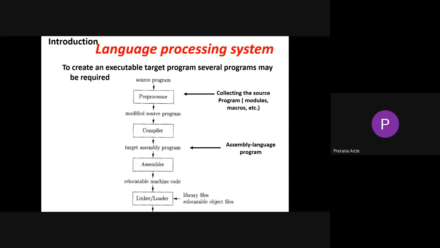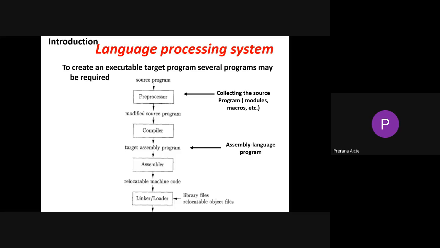Whenever we write a source program, it should be compiled and generate an output. The operation between writing a program and generating an output happens through a target machine code.